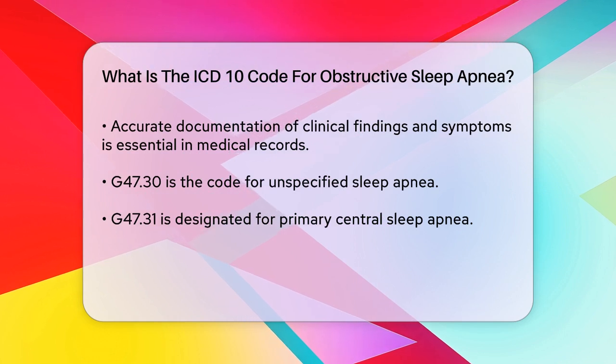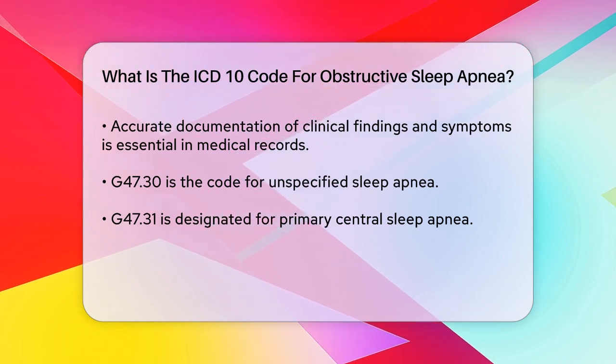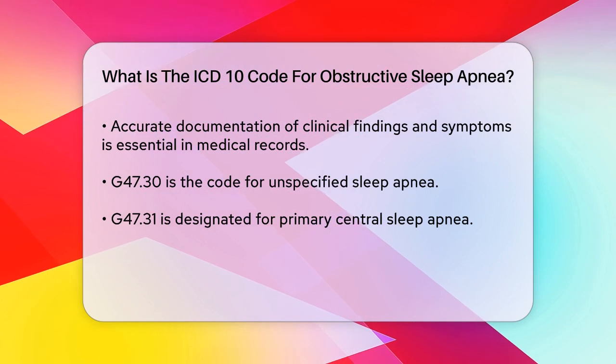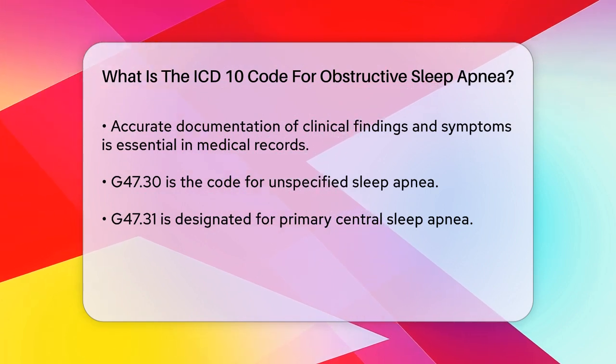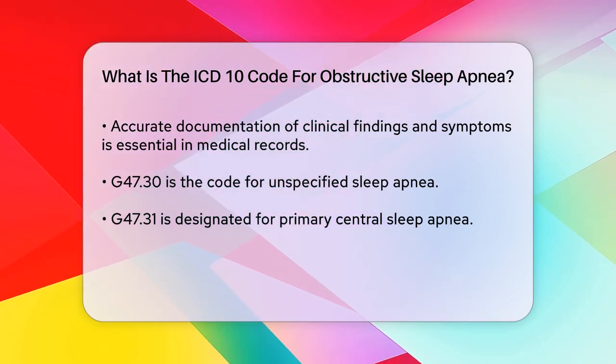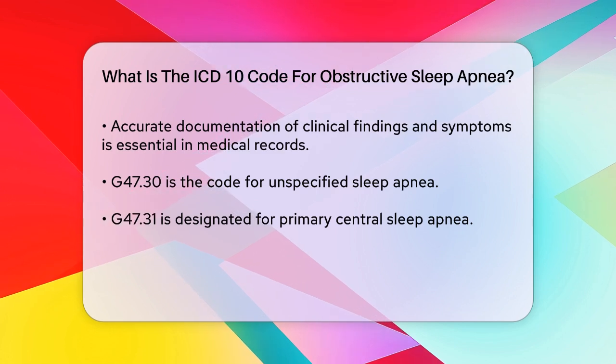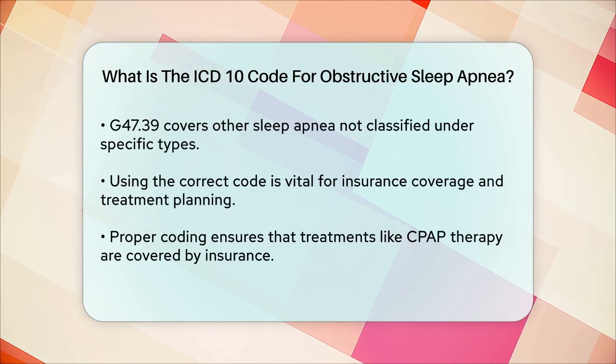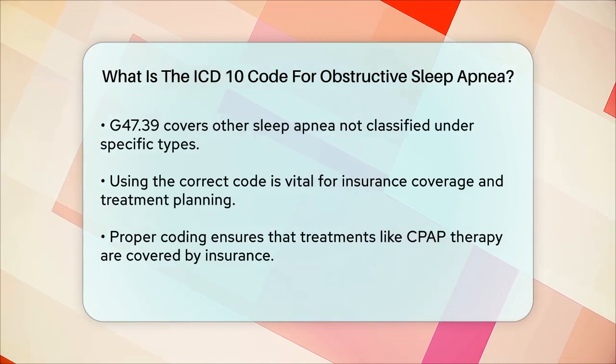Here are some other related codes to keep in mind. G47.30 is for unspecified sleep apnea, G47.31 is for primary central sleep apnea, and G47.39 is for other sleep apnea not classified under any specific type or cause. Using the correct code is important for insurance coverage and proper treatment planning.